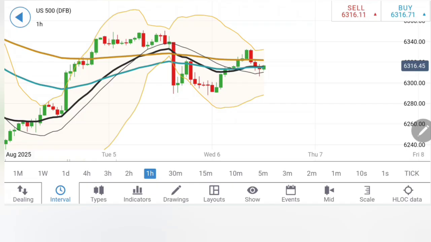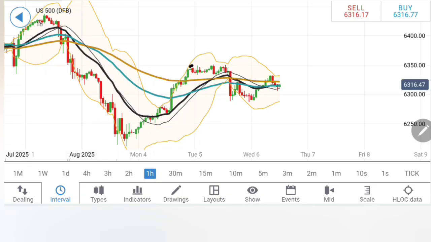Let's watch first S&P on the hourly charts. It is very important for S&P to trade above 6350. Still, 6350 is not taken. You have to be careful with the buys here. What is happening after the drop? It has retraced. Lower highs are seen. It may deliver lower lows. However, there are greater supports available at 6290 and 6280.